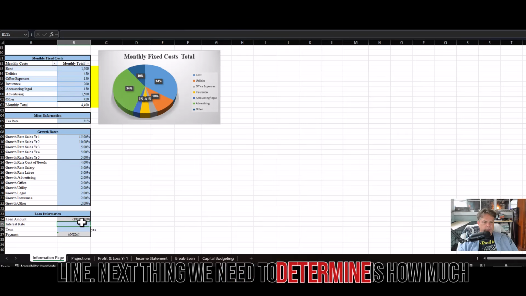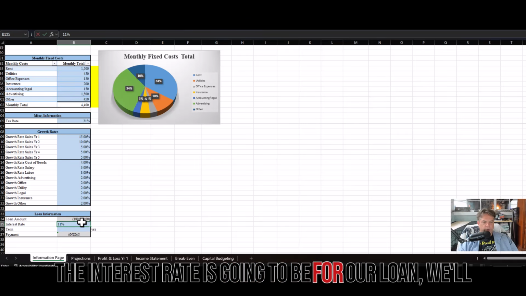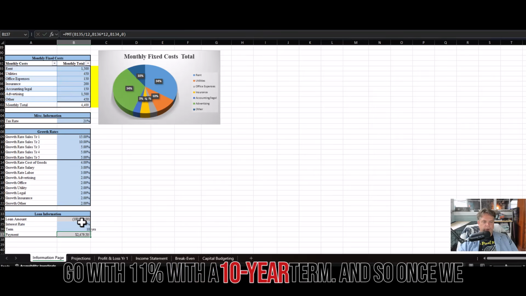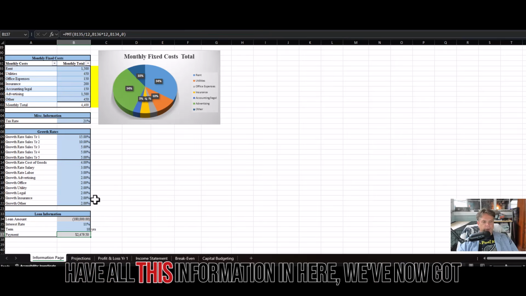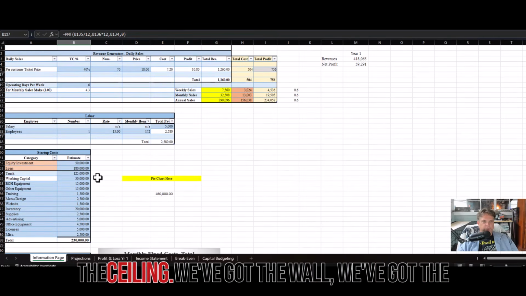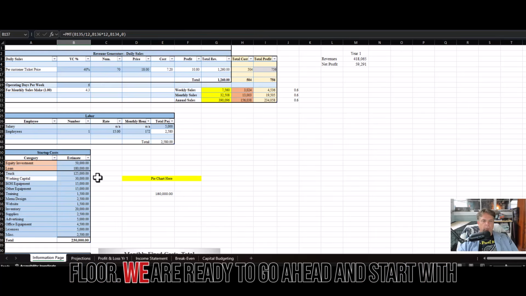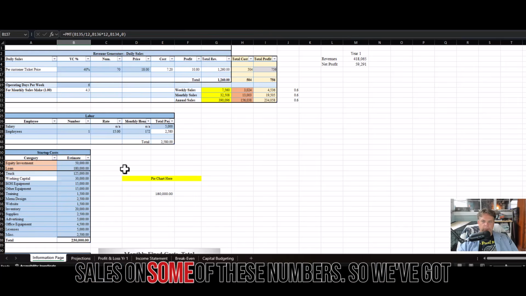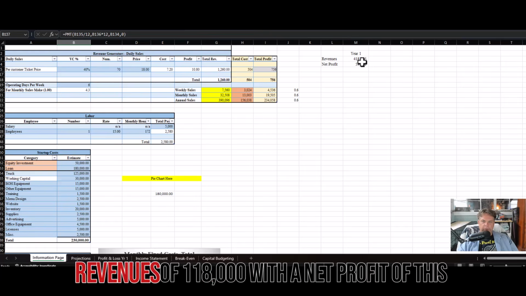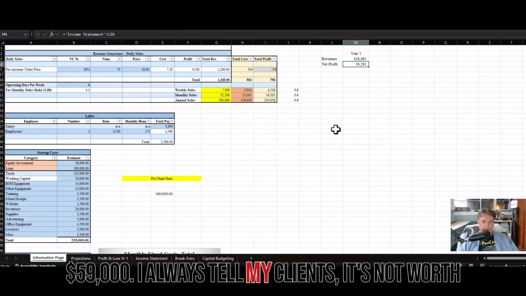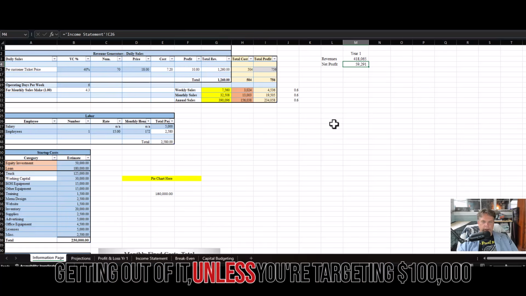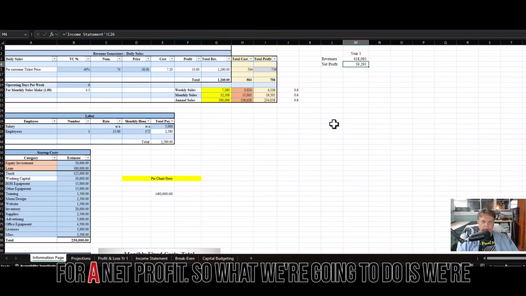Next thing we need to determine is how much the interest rate's going to be for our loan. We'll go with 11% with a 10-year term. All right, so once we have all this information in here, we've got the ceiling, we've got the walls, we've got the floors. We are ready to go ahead and start massaging some of these numbers. So we've got revenues of $118,000 with a net profit of $59,000. I always tell my clients, it's not worth getting out of bed unless you're targeting $100,000 for a net profit.